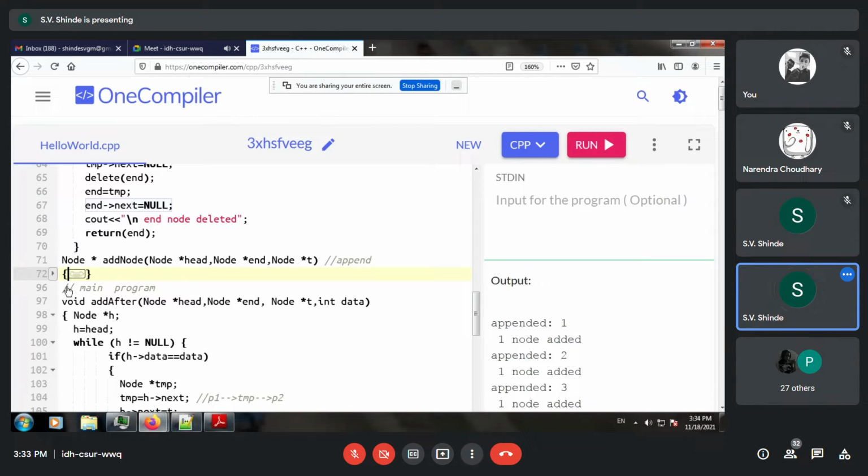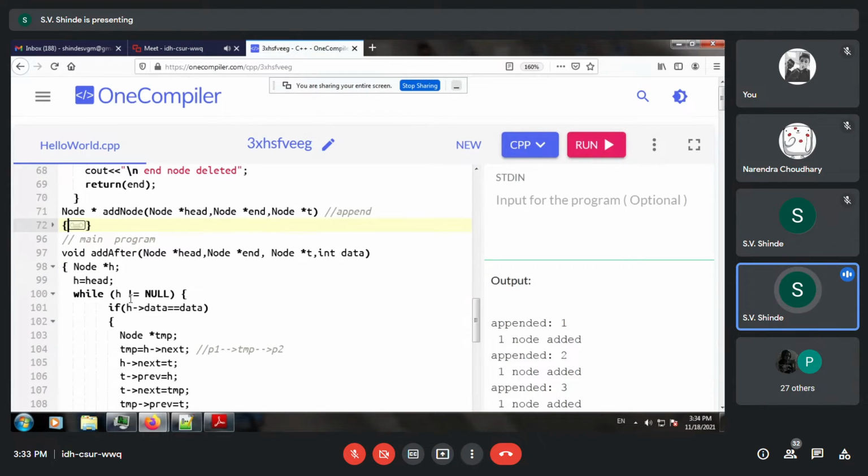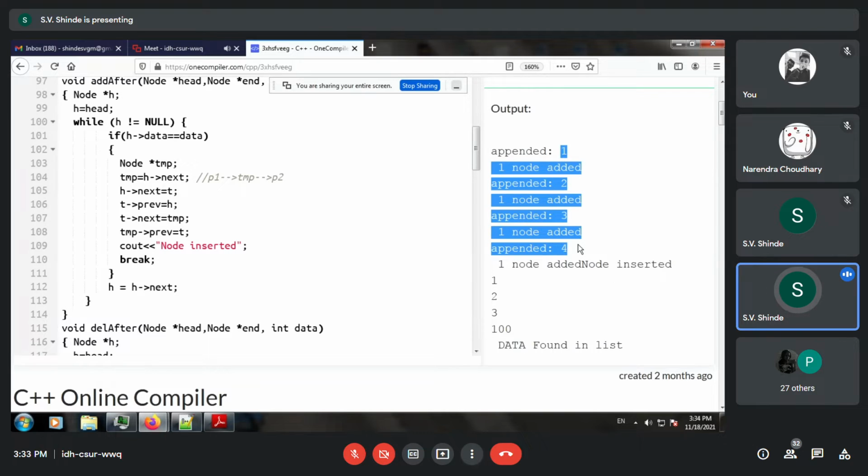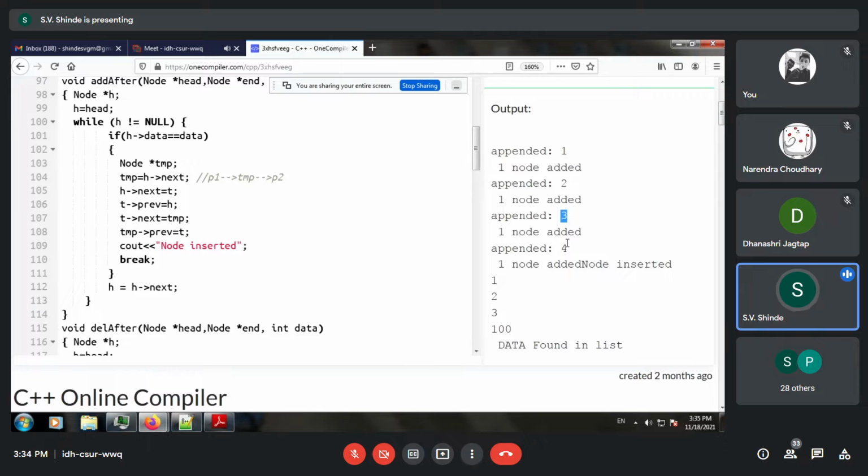Now, if you want to add a node in between, after a particular data match, for example, we are appending numbers such as 1, 2, 3, 4, and if you want to add a node after node number 3, so at position 4 you can append it or so on.